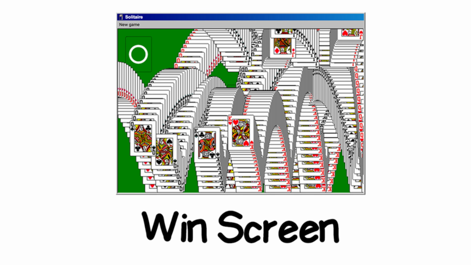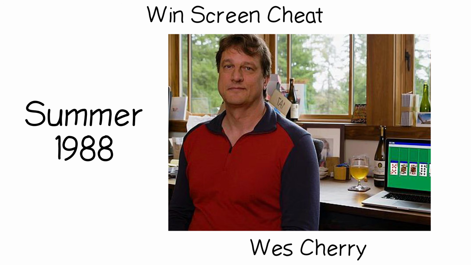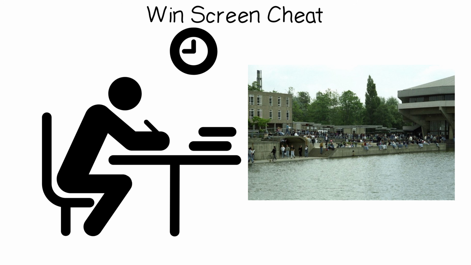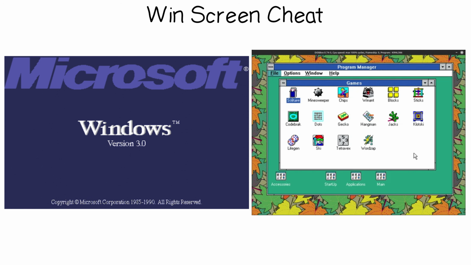Solitaire, the windscreen cheat. Microsoft Solitaire was written by an intern named Wes Cherry in the summer of 1988 in his spare time, while he was supposed to be studying for college finals. He uploaded it to an internal Microsoft server called Bogus Software, where developers shared joke projects. A program manager spotted it and shipped it inside Windows 3.0.